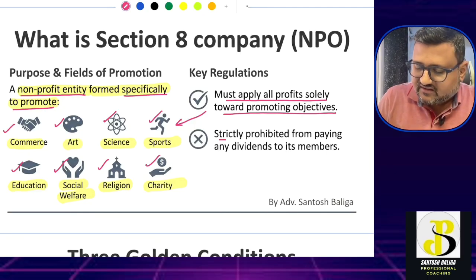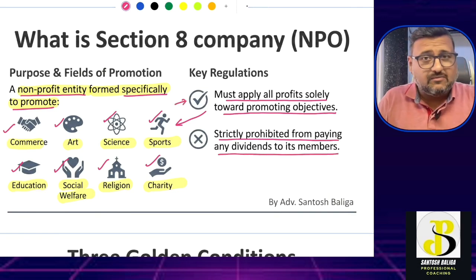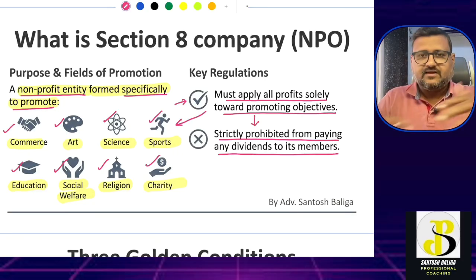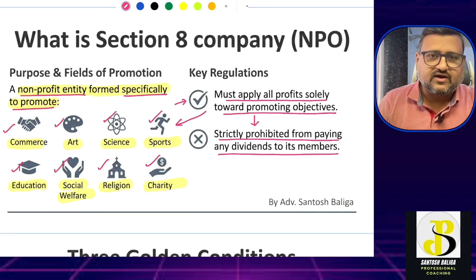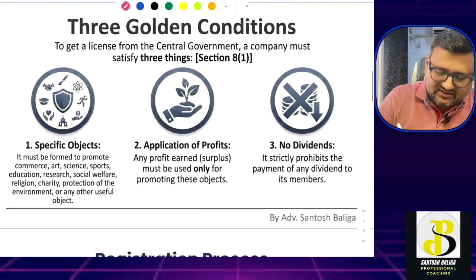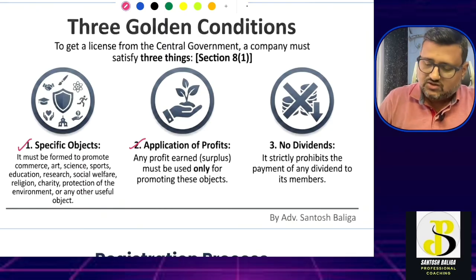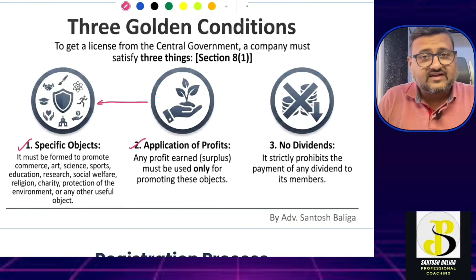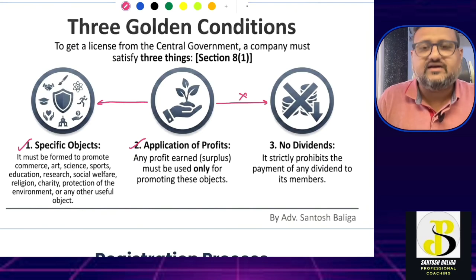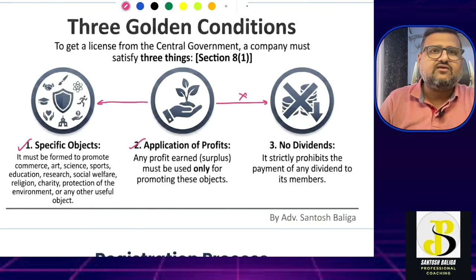Okay, the next point is strictly prohibited from paying any dividends to its members. Obviously, if the first point is applicable and the company is adhering to it, that means it is not allowed to pay dividends to its members. This is what we have learned so far in the non-profit organization. Now, if I summarize these conditions into 3 golden conditions, the first condition is it should be for a specific object. Okay, it should apply its profits only for such objects. Next is, since it is applying the profits only for such objects, that means it cannot give any dividend. Okay, so all 3 points are actually interlinked or interconnected, very easy to remember.